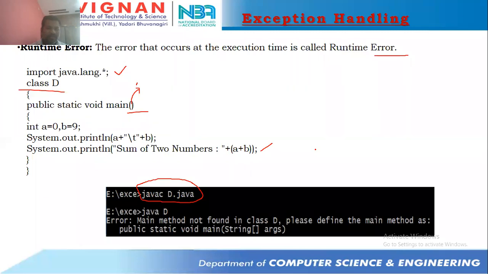After that, main method. Inside this main method, if an object is created, then what happens? Instance block. Yeah, very good. After that, constructor. Ranjit has given the answer.